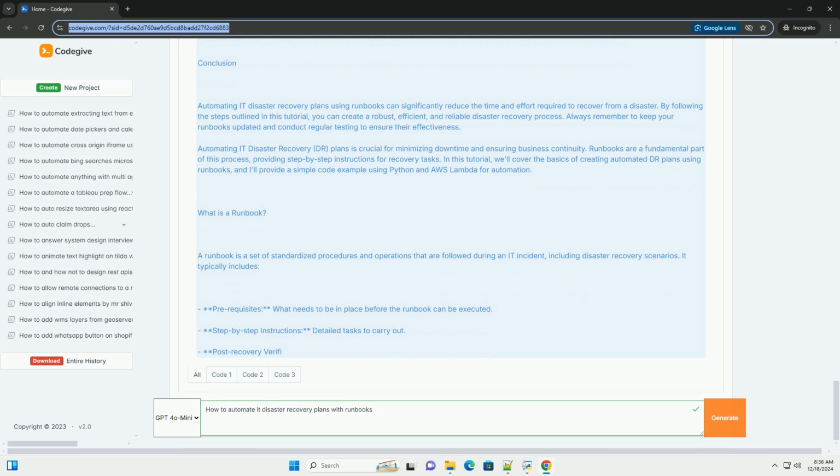Step 2, Write the Lambda function. Below is a simple Python script that can be used as an AWS Lambda function to automate the recovery process. Python. import boto3, import time. def lambda_handler(event, context): ec2 = boto3.client('ec2'). Define the instance ID to recover. instance_id = 'i-0abcd1234f5678', replace with your instance ID.